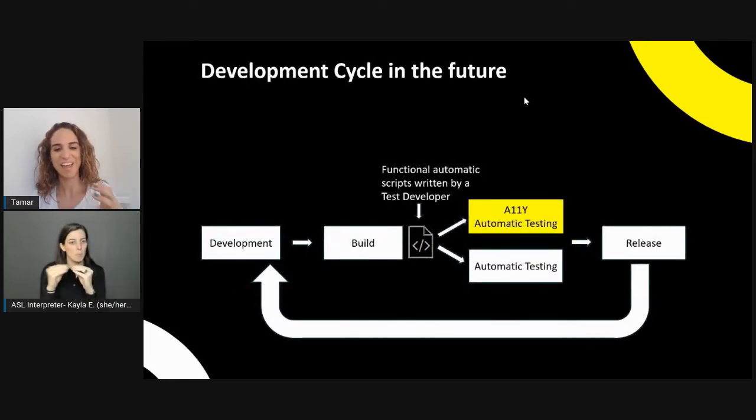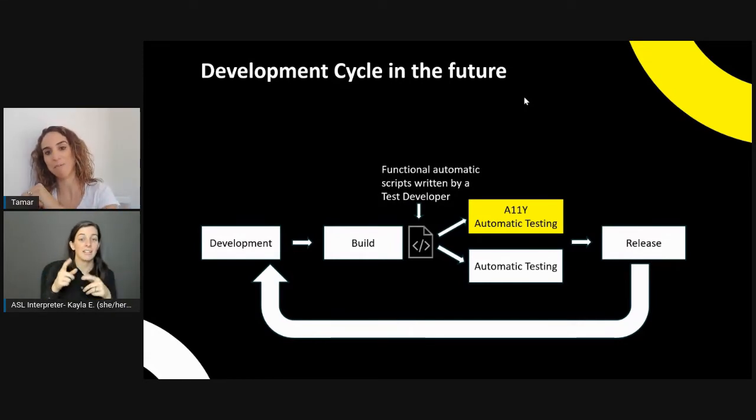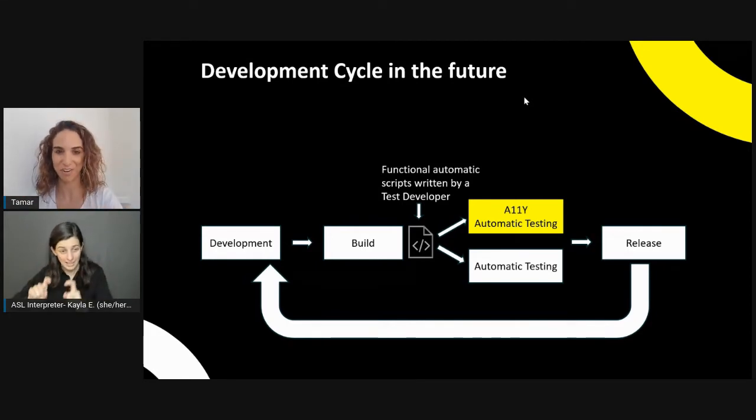So what we're trying to do here with Sensit is to really take a traditional development cycle, where you can see this is a diagram of a high-level process of development, build. I generally have two slides showing that automatic testing comes after build, and then we have manual accessibility testing before release, if at all.